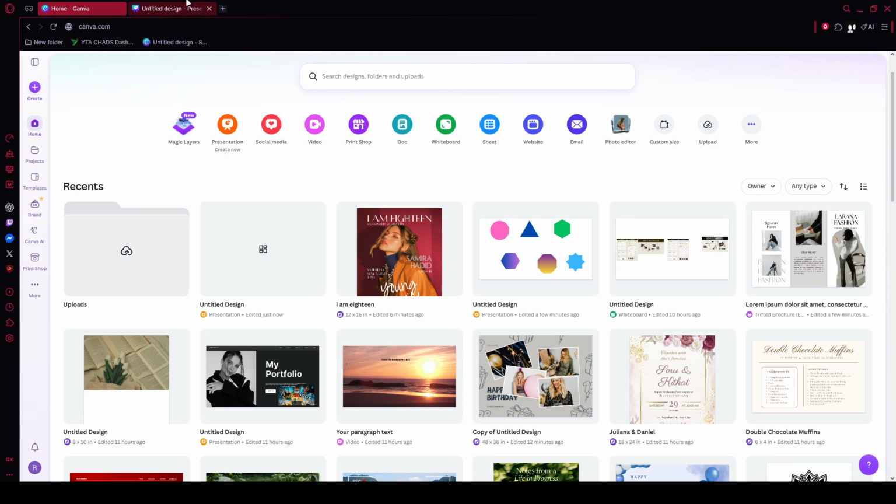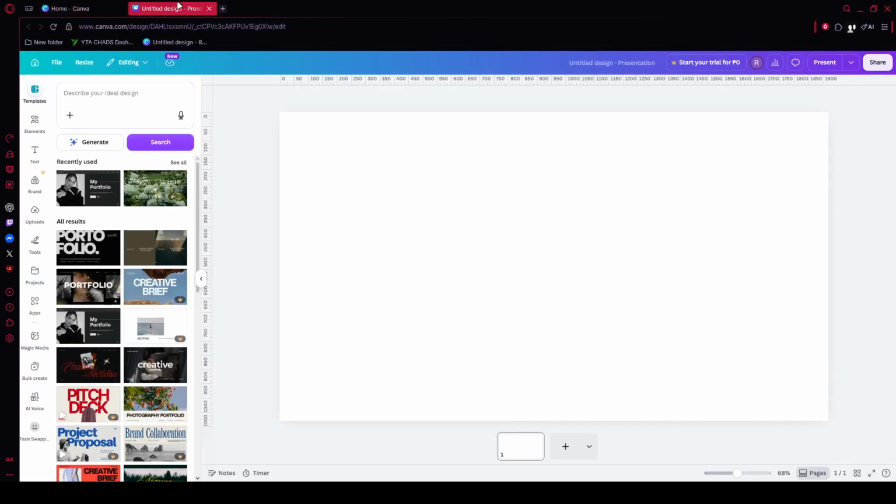In the Price section, you'll see options for Pro and Free. Click the checkbox next to Free. This tells Canva to show only templates that are available at no cost. Then, look toward the bottom of the panel and click the Apply button. As soon as you do that, Canva will refresh the results for you.